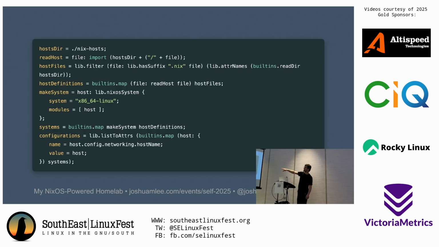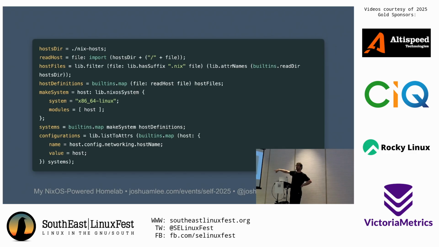All of this Nix kind of looks like a Lisp without the parentheses, right? All of the arguments just use spaces. So like builtins.map, make system, host definitions. This is the function call. This is the first argument. This is the second argument. Yeah, so what this actually does is it iterates over every top-level .nix file in that NixHost directory